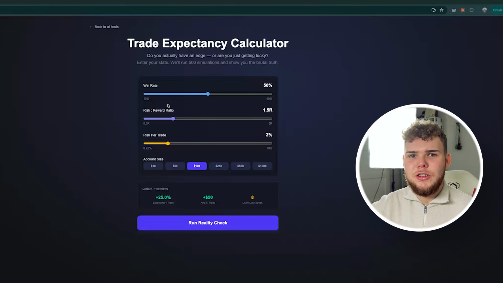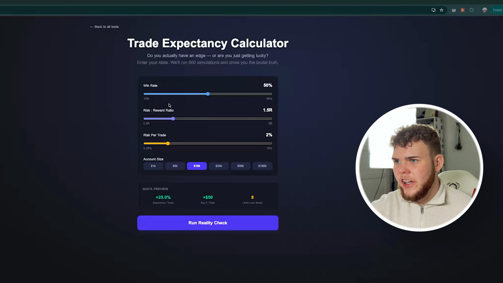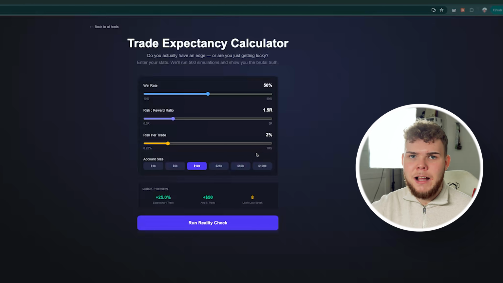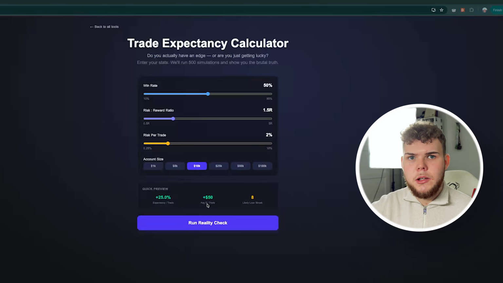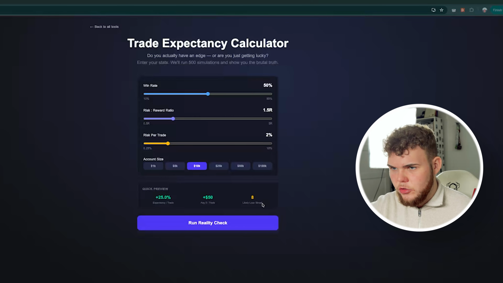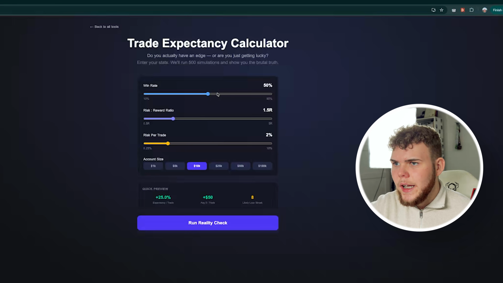So out of the gate you are presented with 4 inputs you can change. Win rate, risk to reward, risk per trade, and an account size. Under it you have a quick preview of your expectancy per trade, average dollar you're going to make per trade, and a likely loss streak. So watch this, we can quickly change the win rate or risk to reward, and then the quick preview adjusts very thoroughly. So let's go with my win rate of around 56 or 57%.